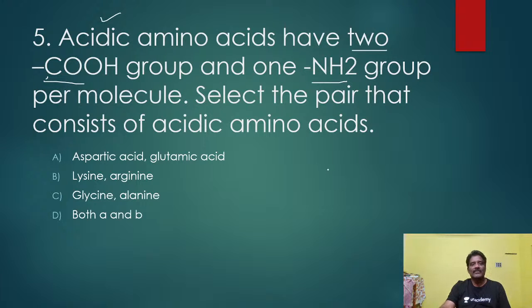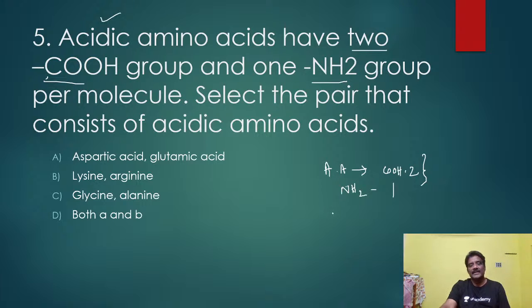But one point you have to remember, acidic amino acid means the number of COOH groups is more. Here 2, and amino group only 1. So carboxyl groups are more, so it is an acidic amino acid.